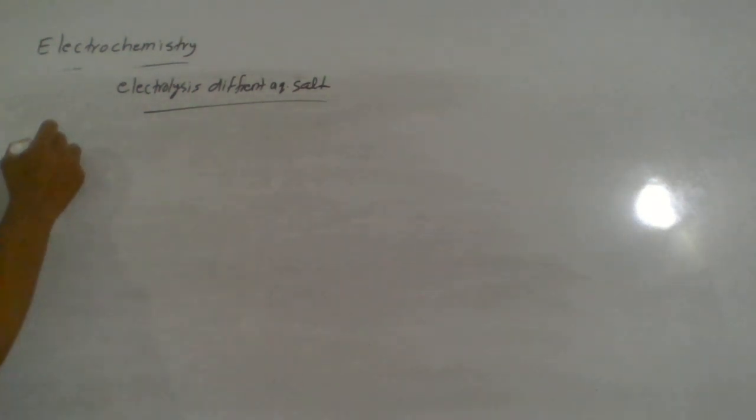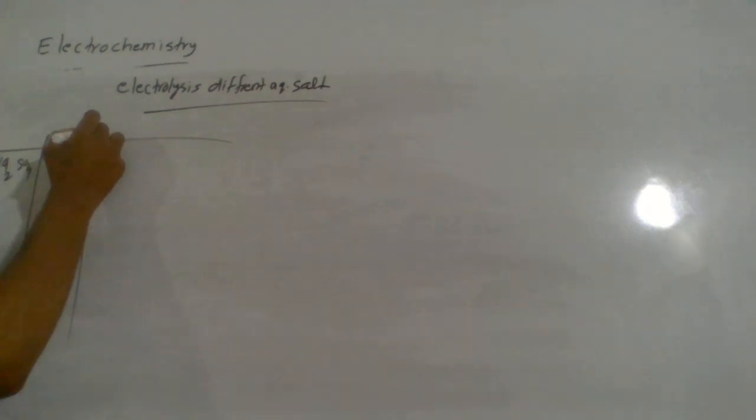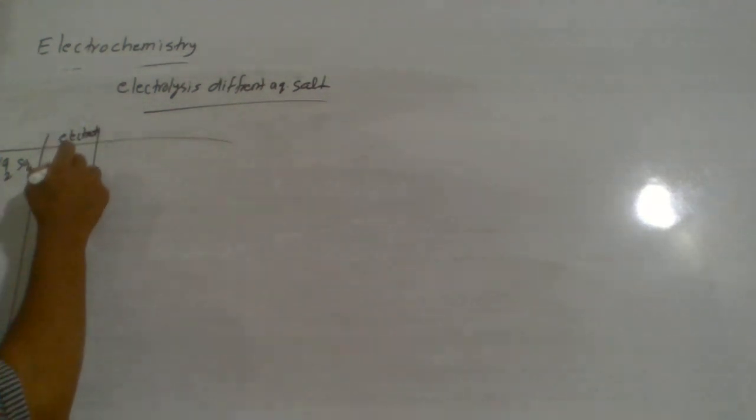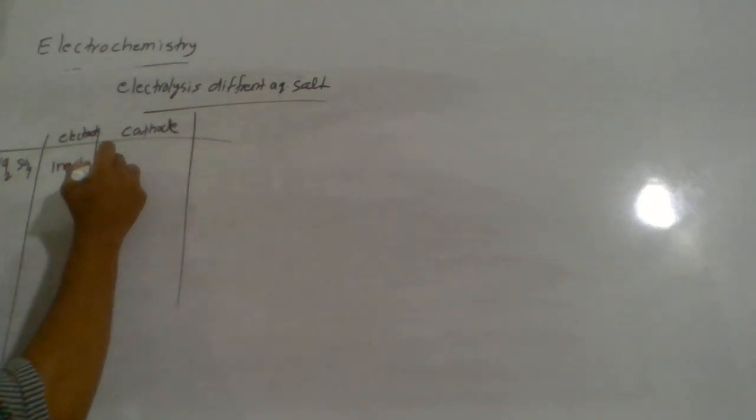First, sodium sulfate, Na2SO4, is our salt. The electrode used is an inert electrode, that is a graphite electrode or platinum electrode. With inert electrodes, you observe at the cathode, water.